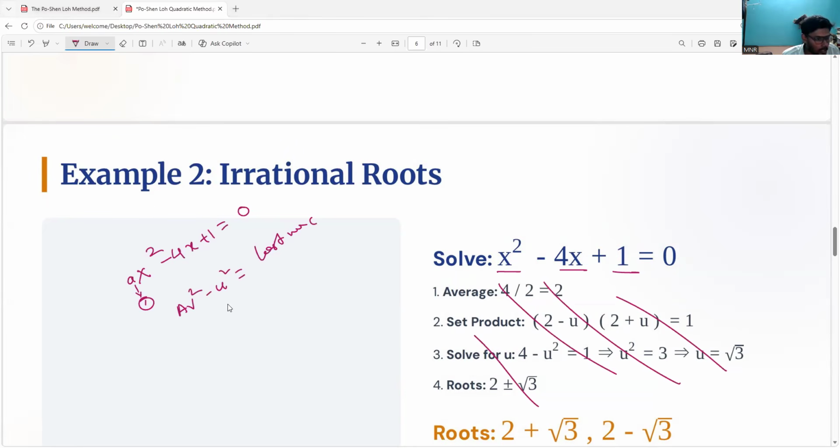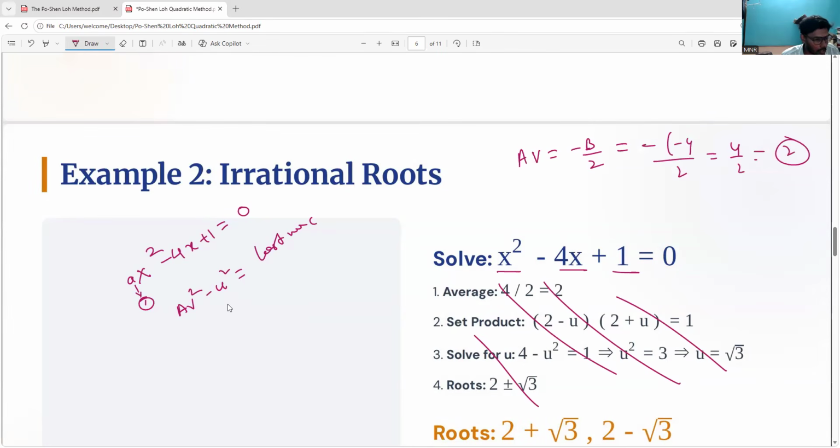So average square. Average means what, teachers? Could you please tell me? Average means minus b by 2. So minus of minus 4 by 2, which is equals to 2. So 2 square minus u square is equals to last number with the sign, 1. So u square will come this side, 1 will come this side. So 4 minus 1 is equals to u square. U square equals to 3, u equals to root 3.